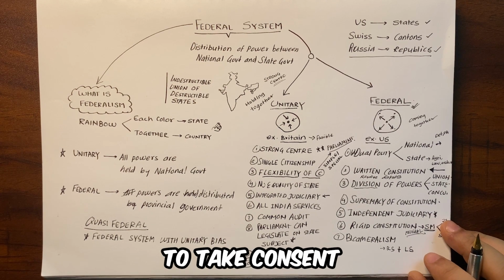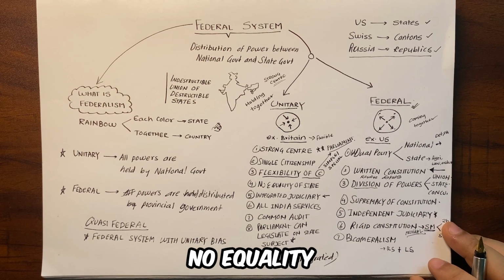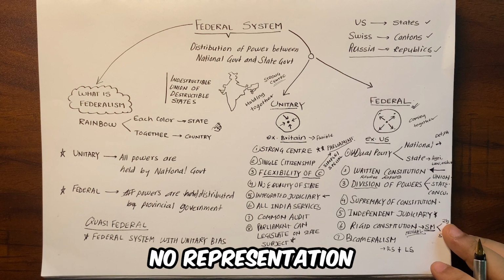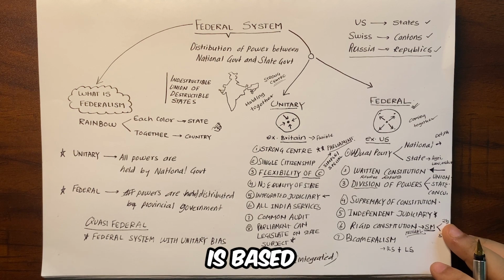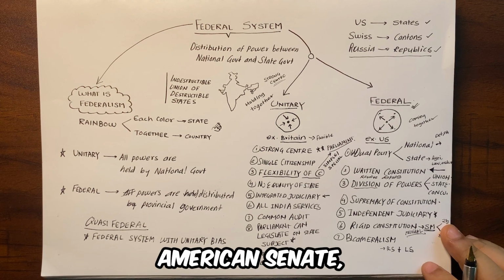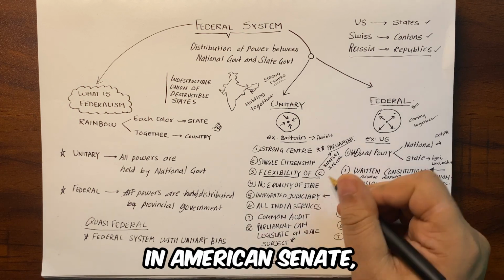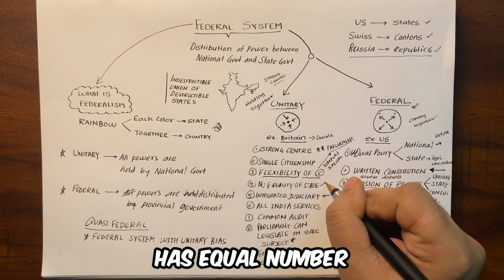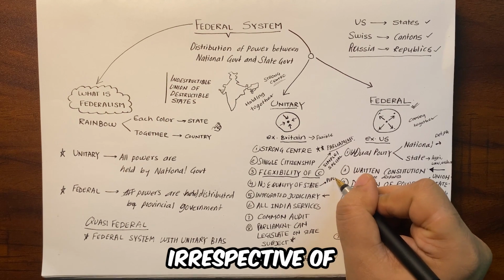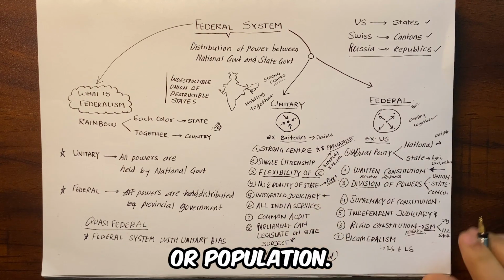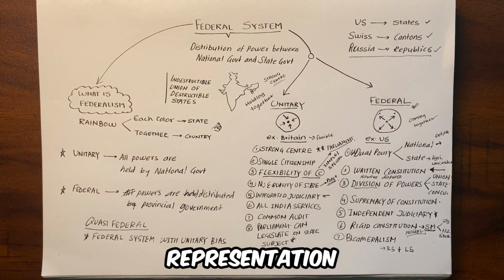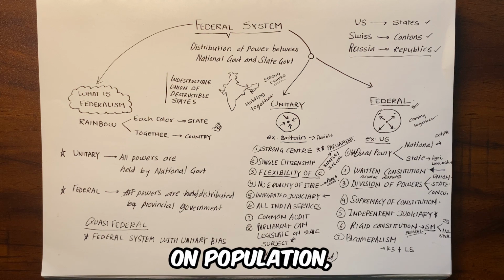There is no need to take consent from the states. No equality of state representation. Representation in the Rajya Sabha is based on population, unlike the American Senate. In the American Senate, every state has an equal number of representatives irrespective of their size or population. But in India, representation in Rajya Sabha is based on population.